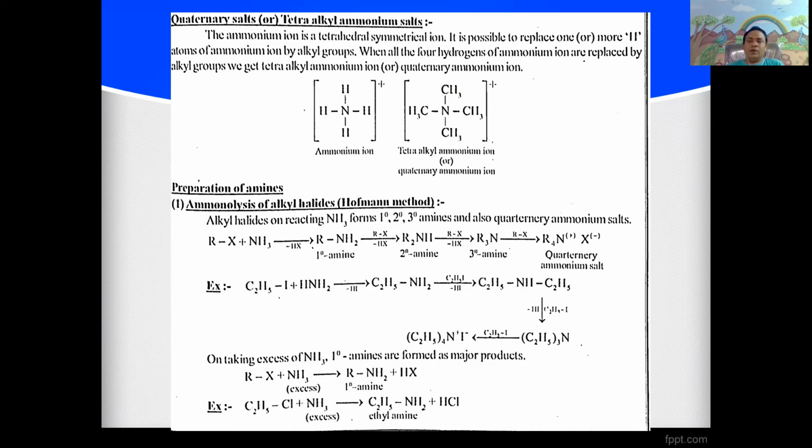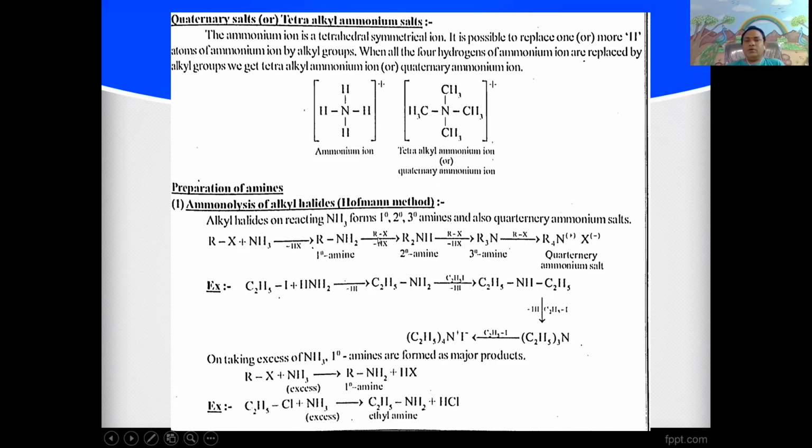Once again, alkyl halides on treatment with ammonia form primary, secondary, tertiary amines and also quaternary ammonium salts. For example, alkyl halide RX treated with ammonia, with elimination of hydrogen halide, gives primary amine RNH2.